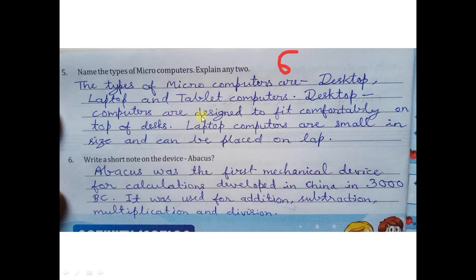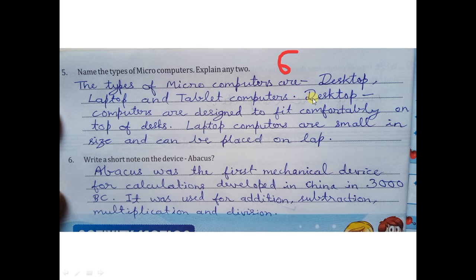Fifth question, students, name the types of microcomputers. Explain any two. So first of all, you have to write the types of microcomputer. What are the types? And then you have to explain any two types. So students, the types of microcomputers are desktop computer, laptop computer and tablet computers.